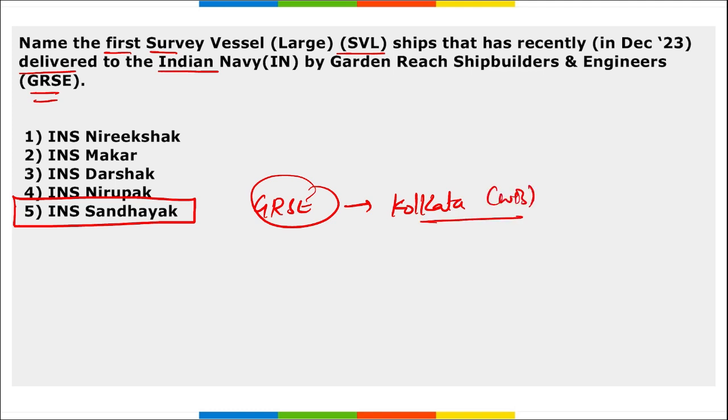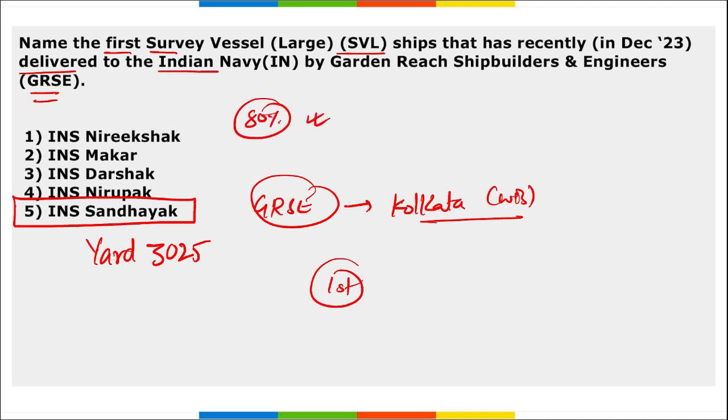Right? And this GRSE delivered this Indian naval ship Sandhayak, that is also known by the name Yard 3025. Correct? And this is one of the first 4 survey vessel large ships, and it was delivered to the Indian Navy. And this INS Sandhayak contains 80% indigenous content.